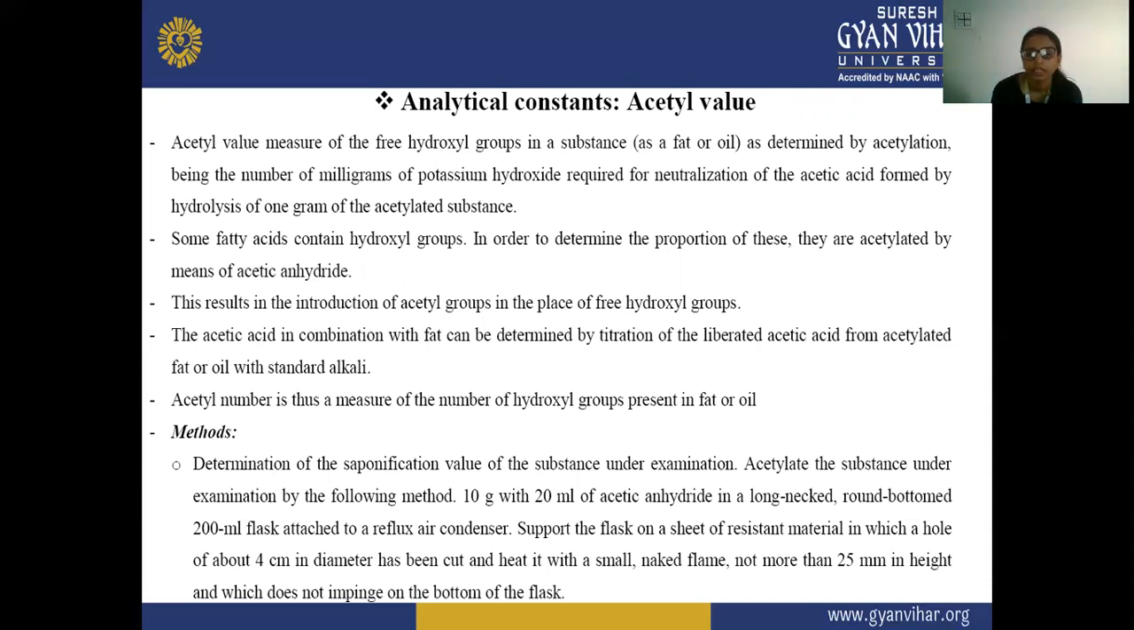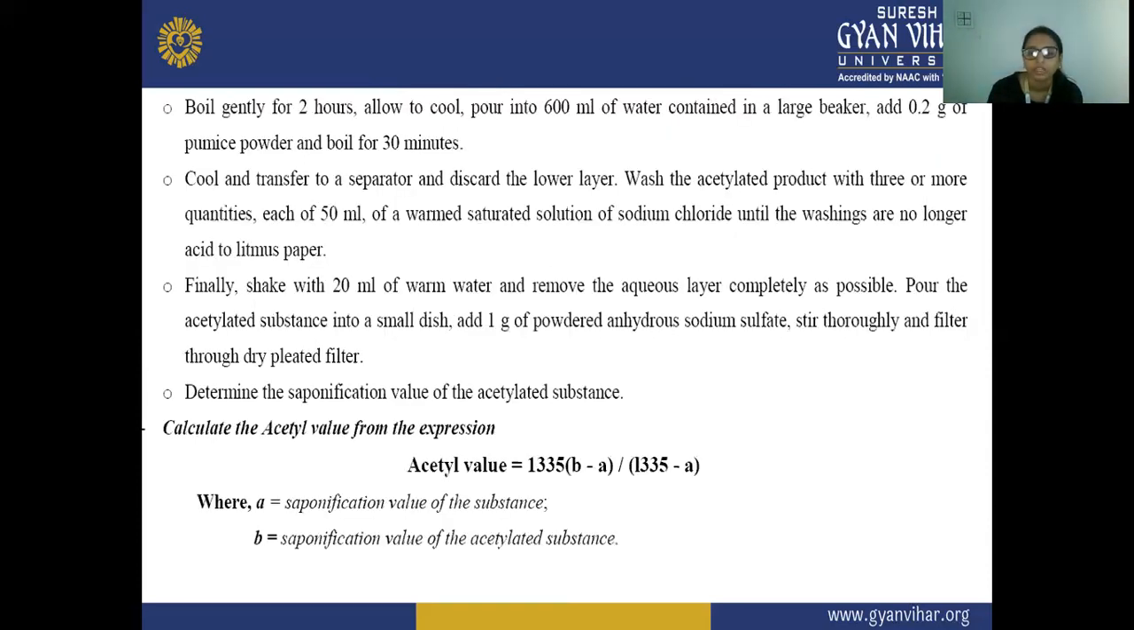to a reflux condenser. Then we support the flask on a sheet of heat-resistant material in which a hole of about 4 centimeters in diameter has been cut, and this is heated with a small flame not more than 25 mm in height, which does not impinge on the bottom of the flask. So here we have to boil it for 2 hours, and then pour it into 600 ml of water contained in a large beaker and add 0.2 gram of powdered pumice and boil for 30 minutes.